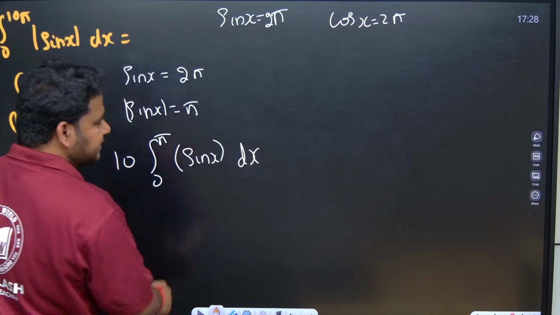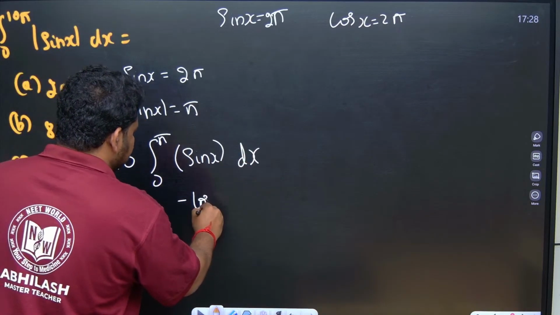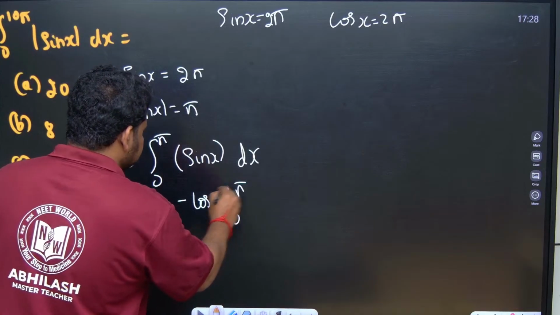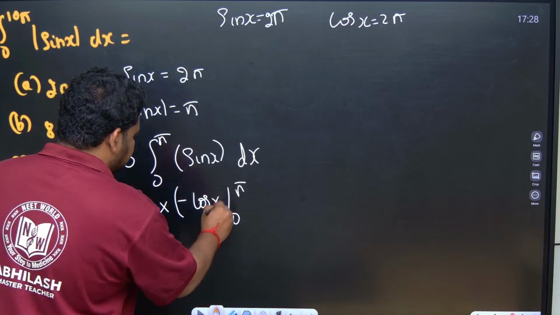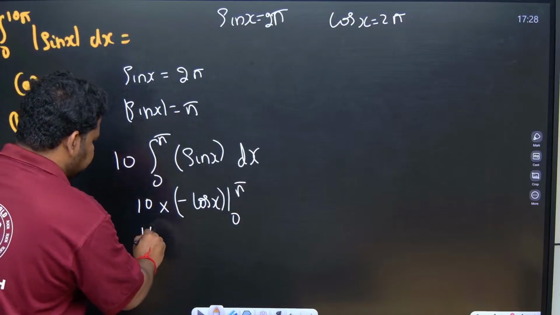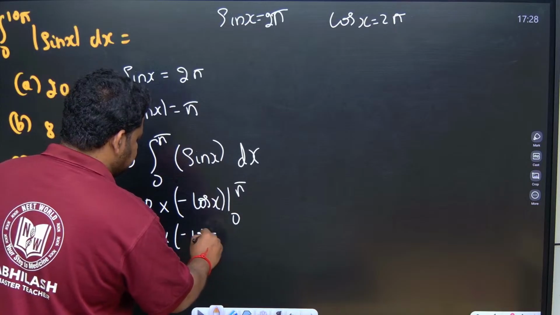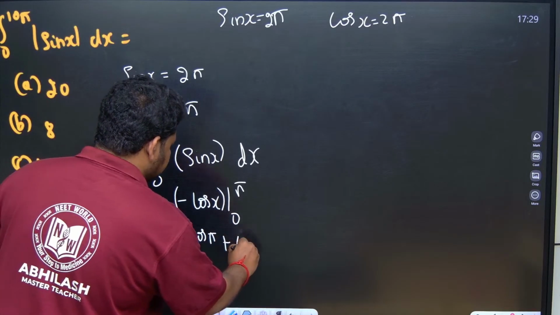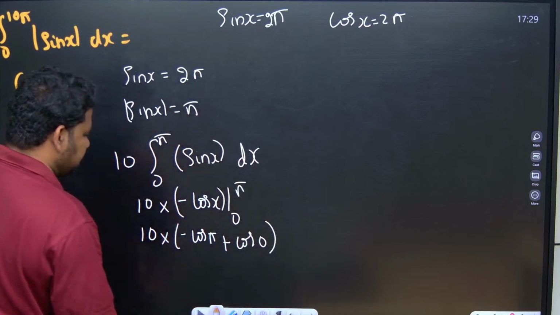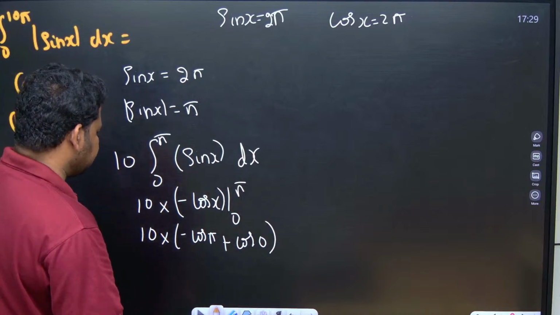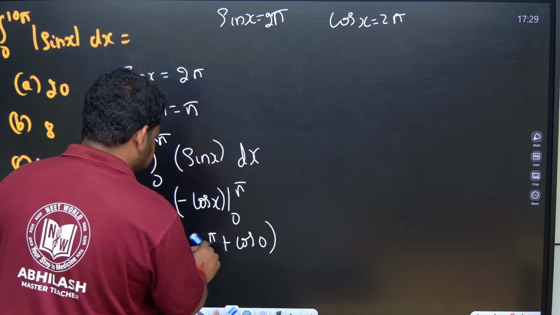So what can I write? The integral of sin x is minus cos x, from 0 to pi, times n. Now if I apply these limits, this will become minus cos pi, minus of minus cos 0. Minus into minus is plus, so minus cos pi, minus cos 0, let this minus be outside.